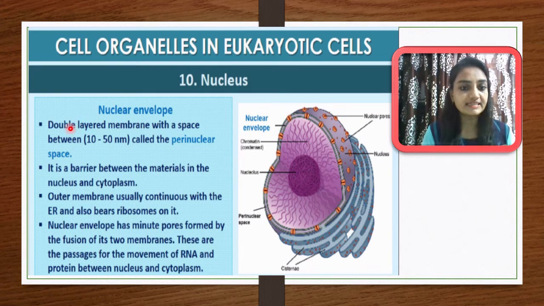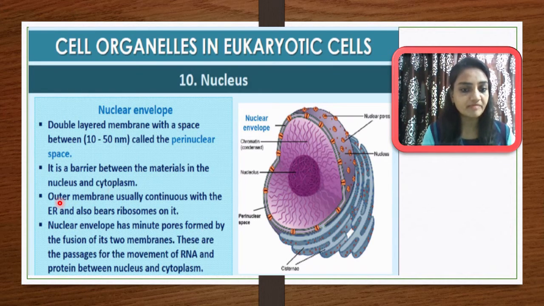It is a double-layered membrane, meaning an inner membrane and an outer membrane, with a space of 10 to 50 nanometers in between, and that space is called the perinuclear space. It is a barrier between materials in the nucleus and the cytoplasm.